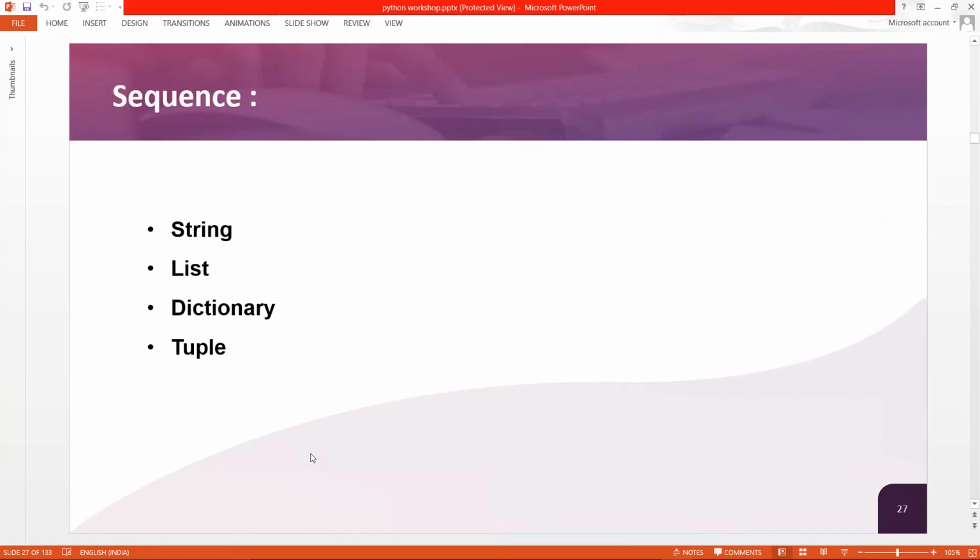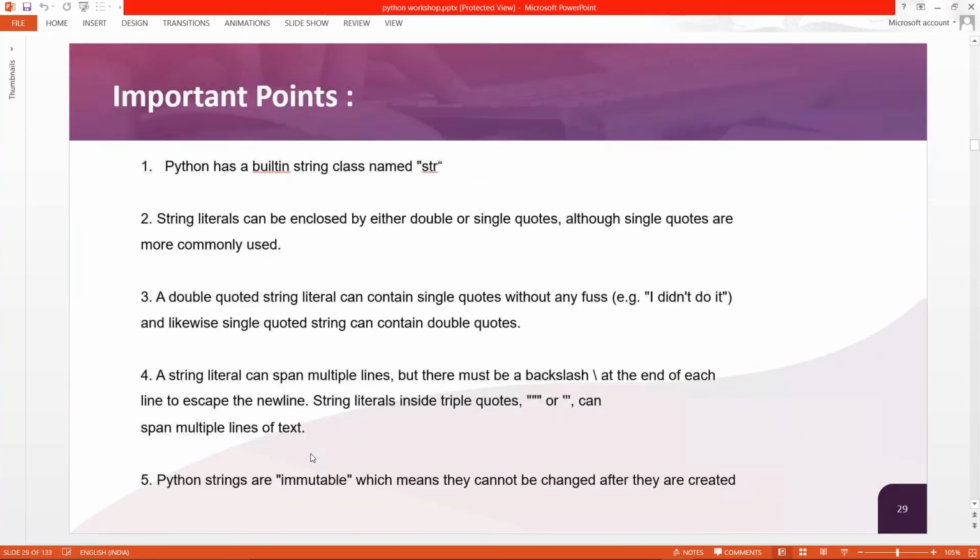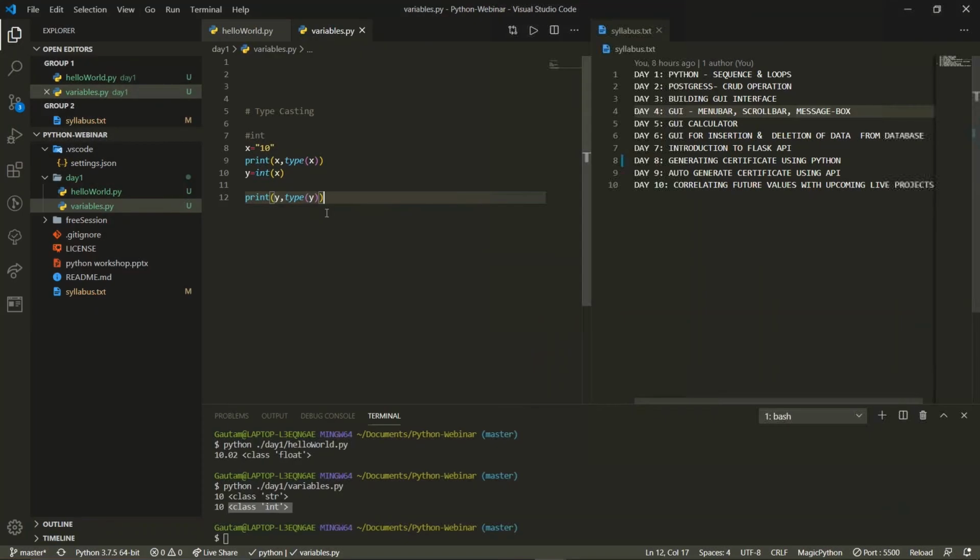We'll enter string. See, there is something written over here: single quotes and double quotes mean the same in a string. See over here, this is a very good example of a string. I will just explain it over here in the code.